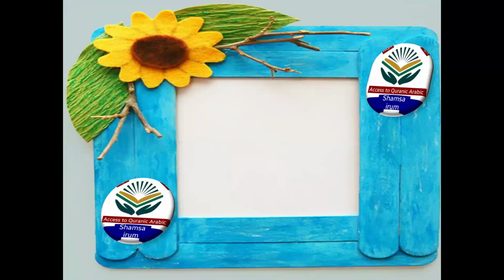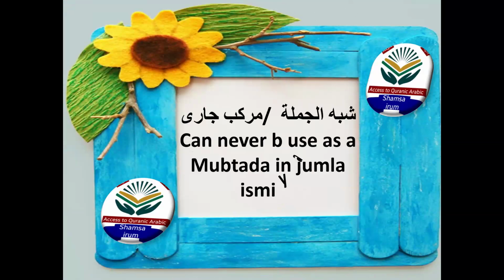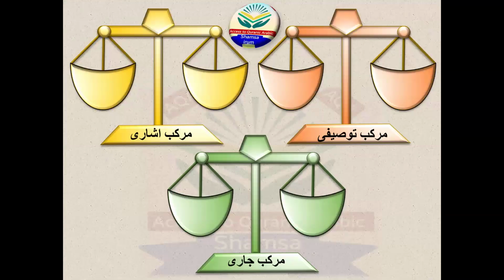The first most important thing you must know is that the Murakab Jari, Shibu Jumla, can never be used as a mubtada in Jumla Ismiya. It's a very important point that the Murakab Jari, the prepositional phrase, can never ever be used as a mubtada. And what's the reason behind it? Why can't we use it as a mubtada?